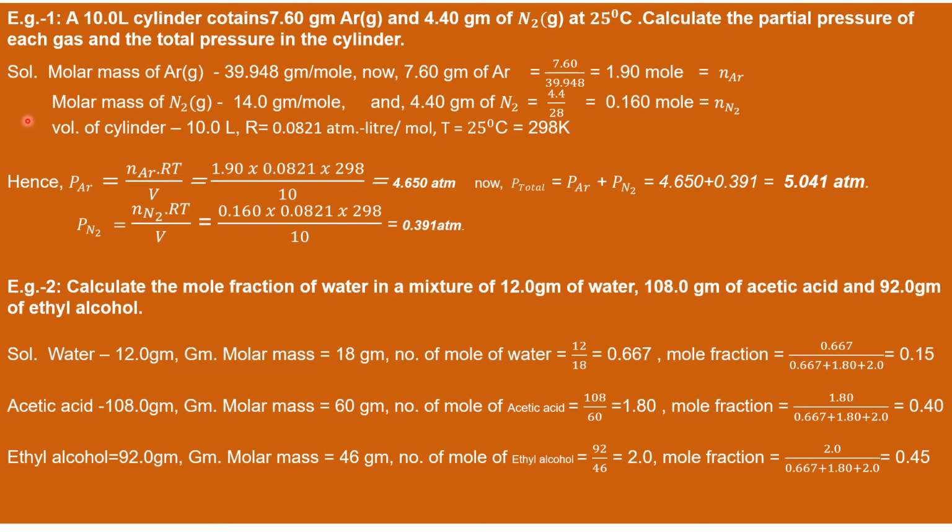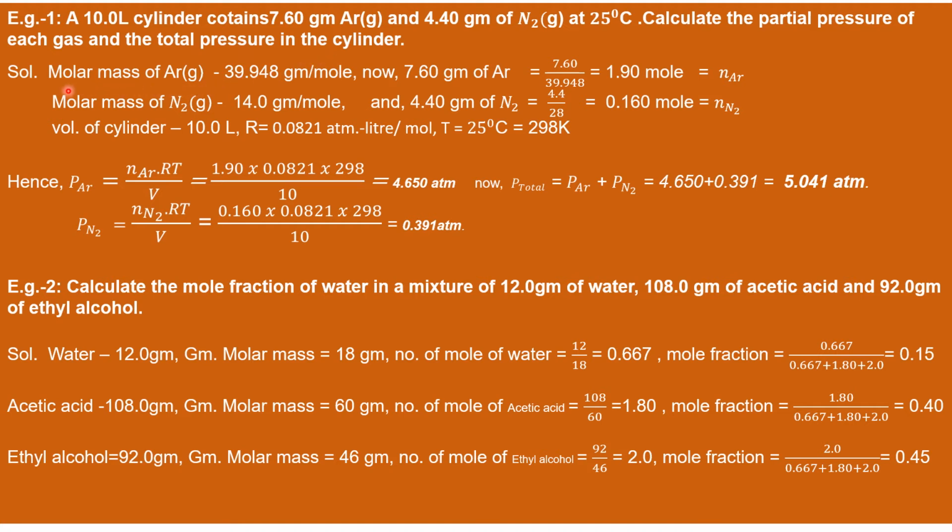Now, some numericals. Numerical 1. A 10-liter cylinder contains 7.60 grams of argon gas and 4.40 grams of nitrogen gas at 25 degrees centigrade. Calculate the partial pressure of each gas and the total pressure in the cylinder.